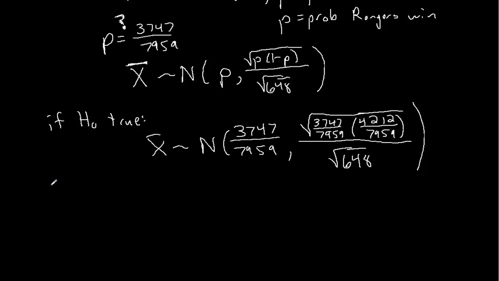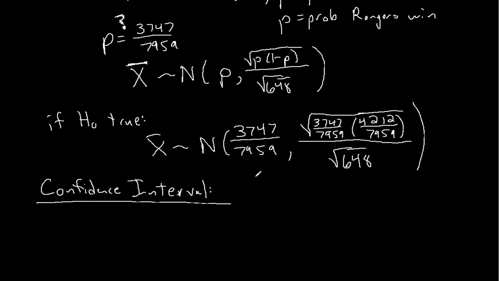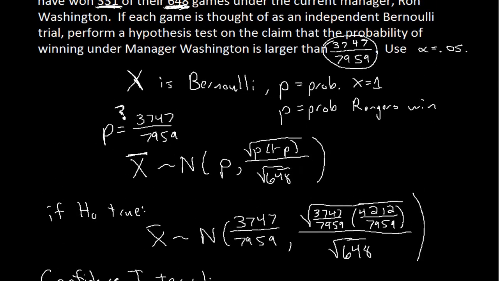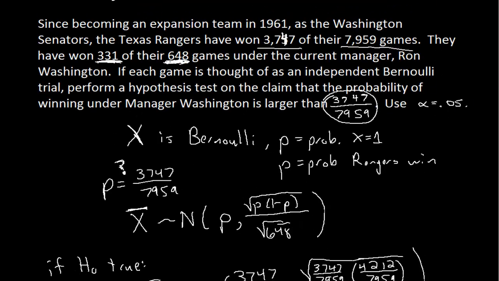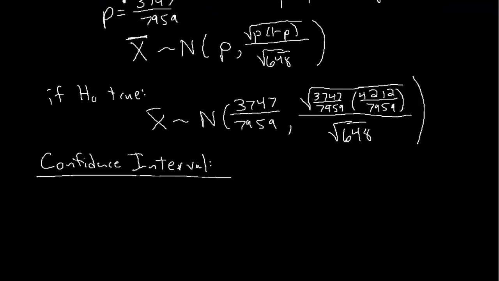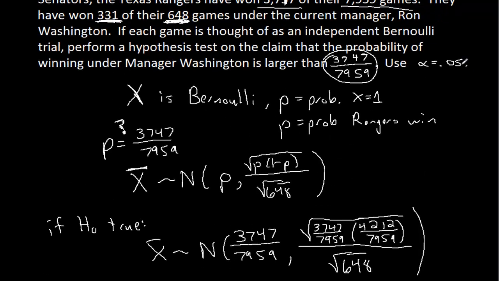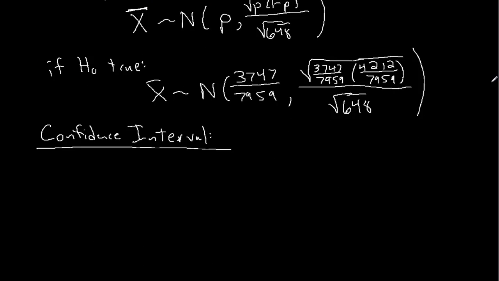All right, so if we're going to do a confidence interval, well, that's our first method of performing a hypothesis test. Alpha is 0.05, so we would use a 95% confidence interval. Again, if alpha were 0.1, we'd have a 90% confidence interval. But we do a 95% confidence interval.